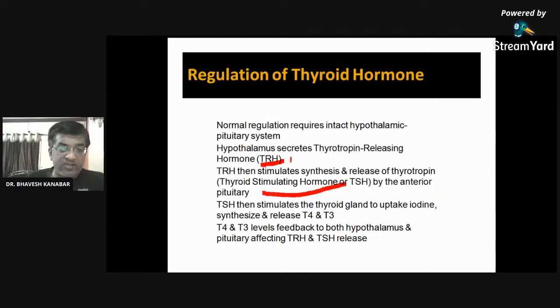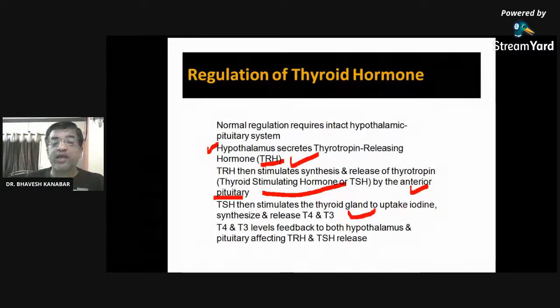First remember, TRH is released from the hypothalamus, and TSH is released from the anterior pituitary gland. So first the hypothalamus secretes TRH, then it acts on the pituitary to secrete TSH, and this TSH then stimulates the thyroid gland for uptake of iodine, synthesis and release of T4 and T3.